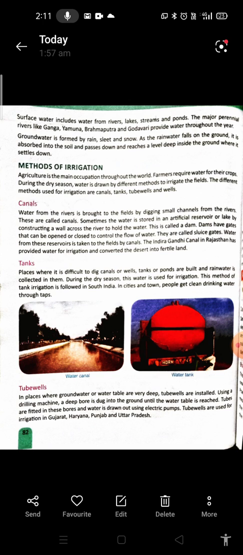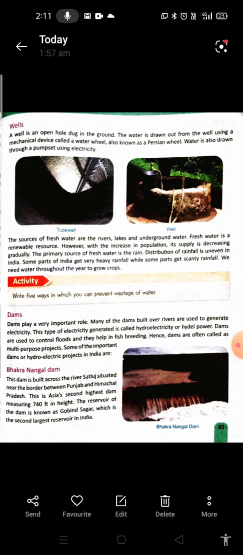Tube wells are used for irrigation in Gujarat, Haryana, Punjab and Uttar Pradesh. This is also called using a submersible that is used to pull out the groundwater in order to use it for irrigation purposes. Next point is about wells.